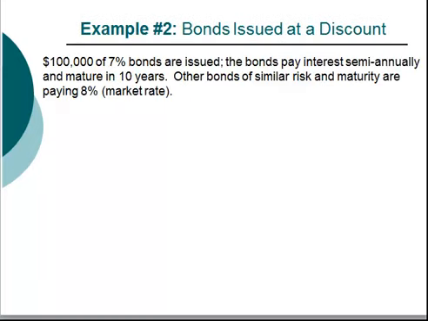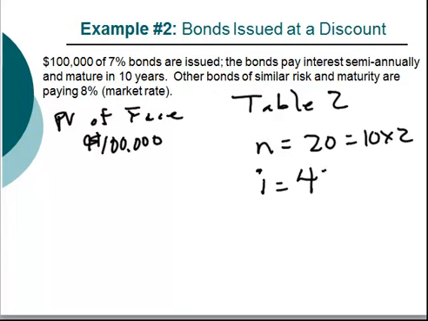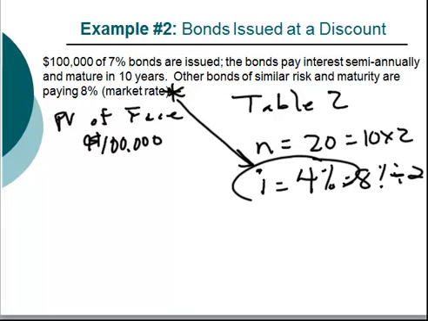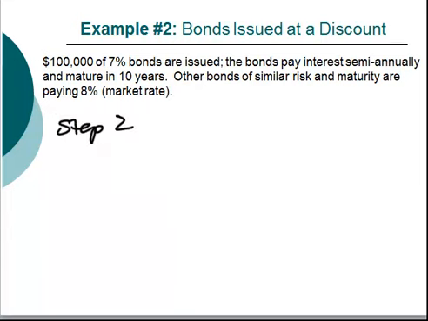Step 1, we will calculate the present value of the face amount. For this, we need to go to Table 2. Our N is 20, which is the 10 years times the 2 semi-annual interest payments. The I is our market rate of interest, which is the 8% divided by 2. The factor in Table 2 is 0.45639. Present value of our face amount is the $100,000 multiplied by this factor. We get $45,639.